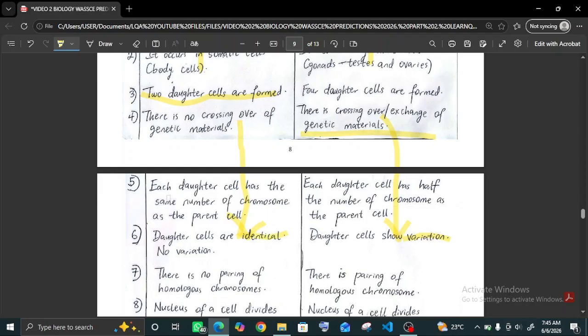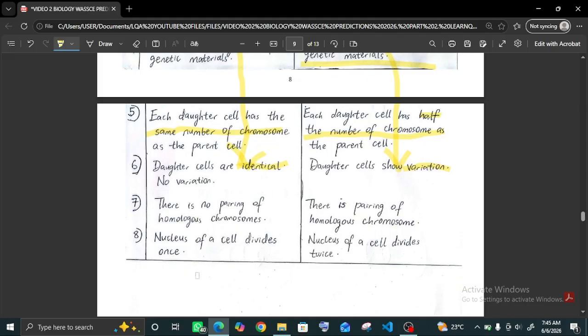In mitosis, each daughter cell has the same number of chromosomes, as evident in the definition. But in meiosis, they have half the number of chromosomes as the parent cell. In mitosis, there is no pairing of homologous chromosomes. But in meiosis, there is pairing of homologous chromosomes. In mitosis, the nucleus of the cell divides how many times? Once, because there's only one mitotic cell division. But in meiosis, there are two stages of cell division, so the nucleus divides twice.